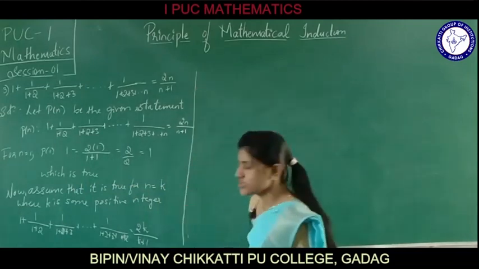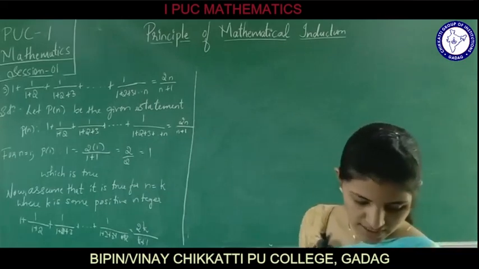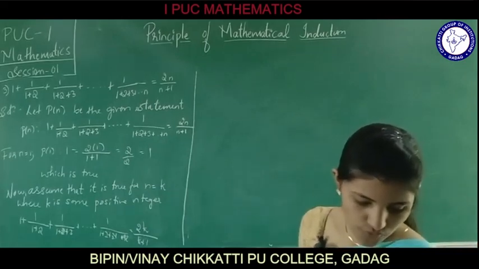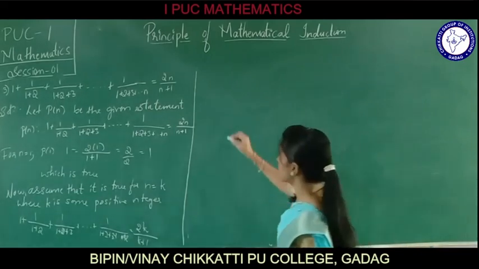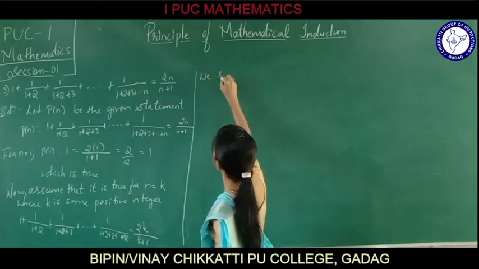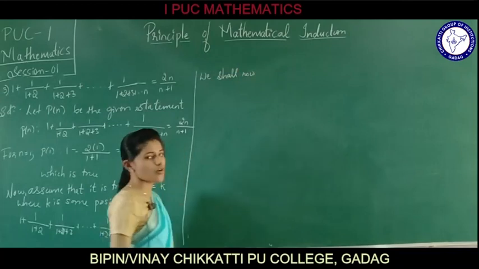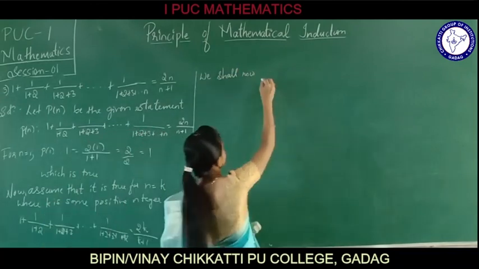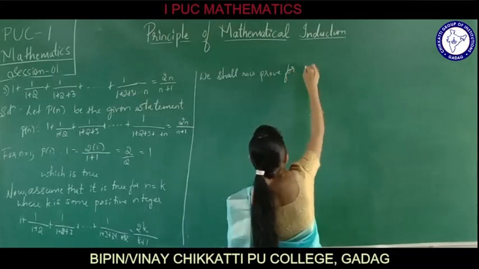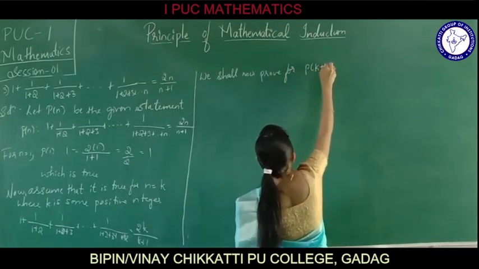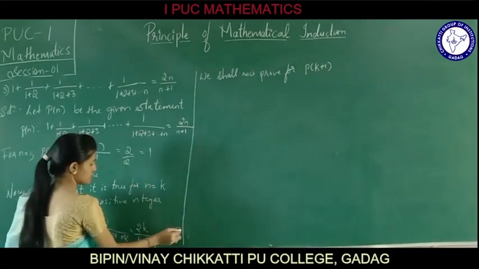After writing for n equals k, what is our next step? We have to write that it is true for P of k plus 1. We shall now prove for P of k plus 1. This is our equation 1.